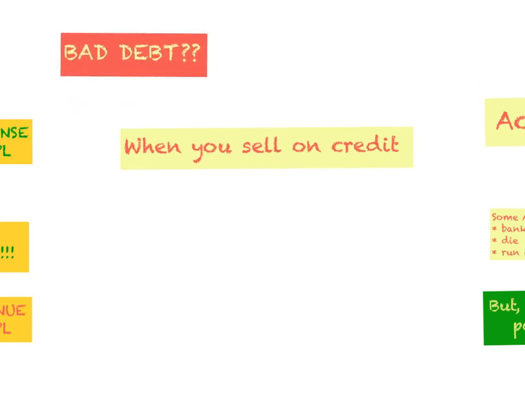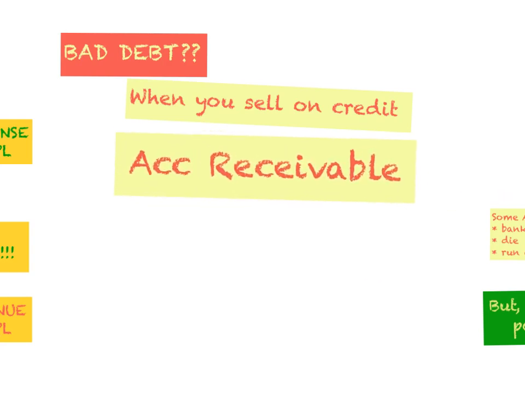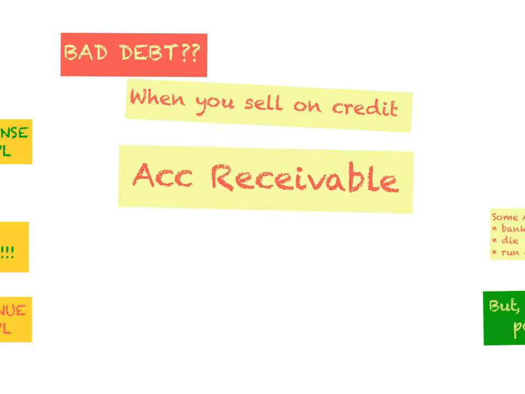Then what will you have? You will have accounts receivable. Accounts receivable are your customers who do not pay you when they buy goods. So you give them some amount of time to settle their debt. This is what we call accounts receivable.